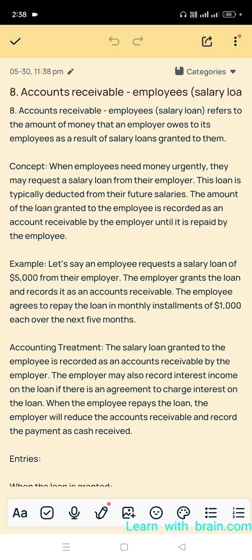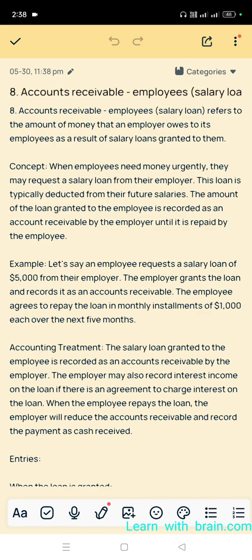Employees salary loan refers to the amount of money that an employer owes to its employees as a result of salary loans granted to them. Here, the employer owes to its employees because of salary loans granted to employees.